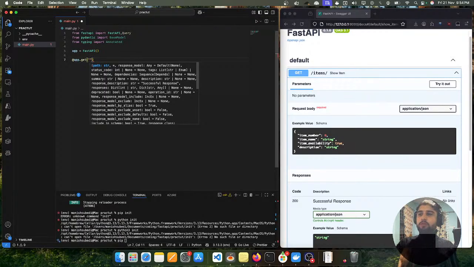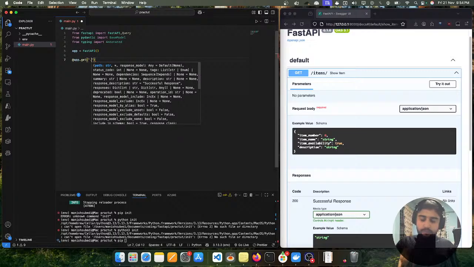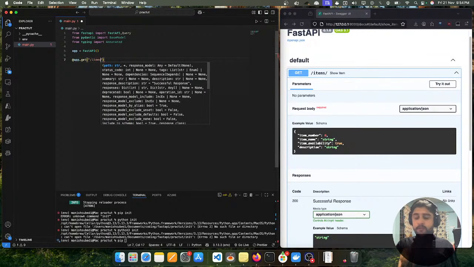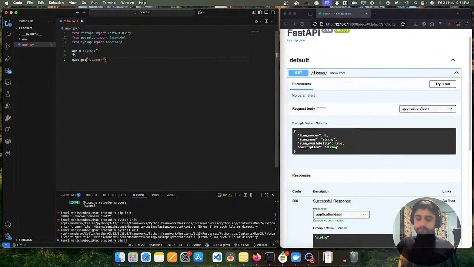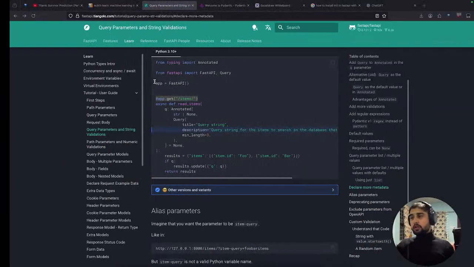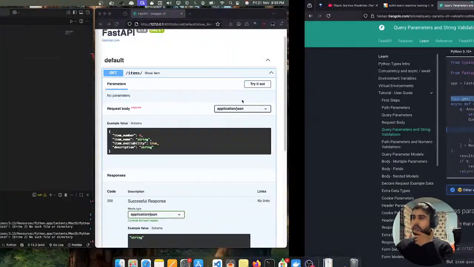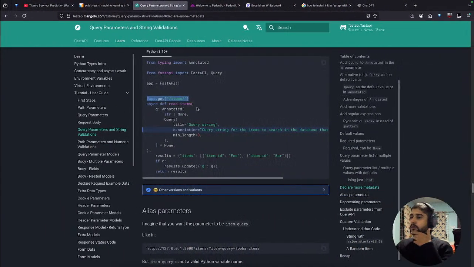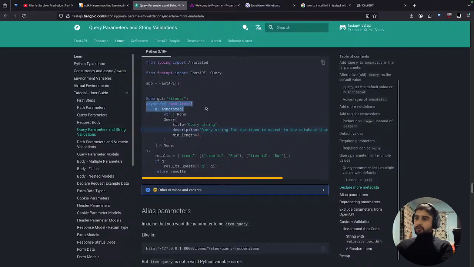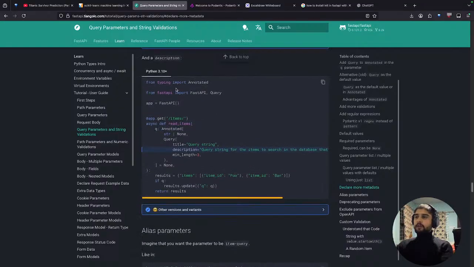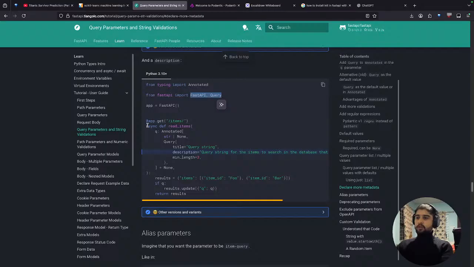So let's put the path here. I will just write items in the path. And what we have done here is, yeah, it's correct, I guess. We have created an asynchronous function. Okay, asynchronous, I mean FastAPI is actually based on asynchronous functions.